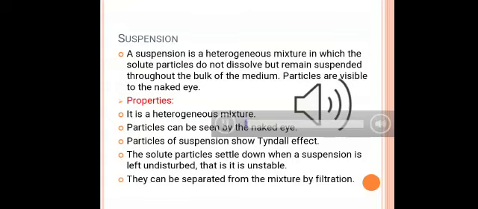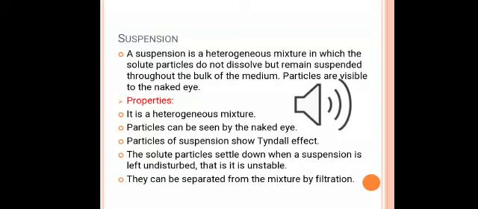Now we have the second type of mixture on the basis of particle size, and the mixture is suspension. Now what is this suspension? It is a heterogeneous mixture in which the solute particles do not dissolve but remain suspended throughout the bulk of the medium. Particles of a suspension are visible to the naked eye. Examples are a mixture of chalk and water, dust particles and air, fog, muddy water, etc.